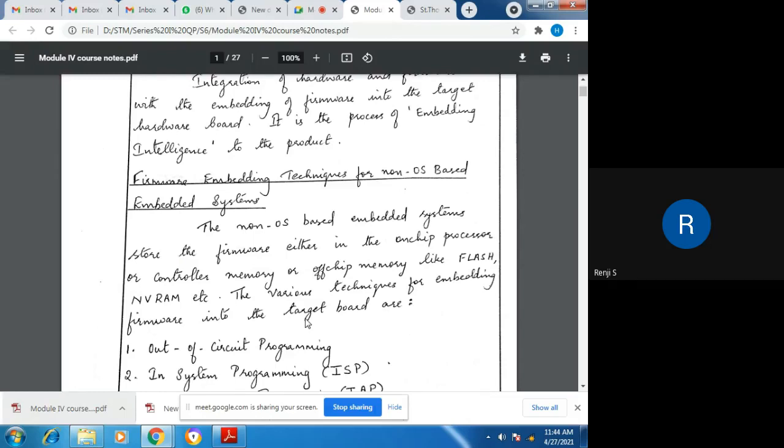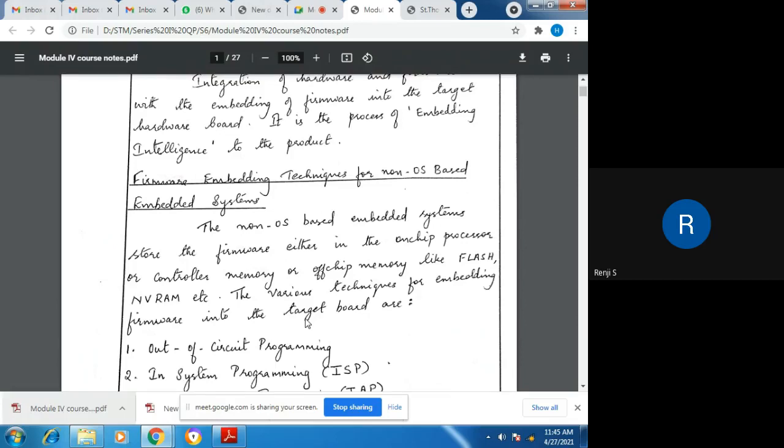So there can be non-OS based embedded systems, whereas for real-time applications, where the system responds to real-time inputs, there is a need for an operating system, because there you need to schedule tasks, multiple tasks will be running, and multiple scheduling algorithms need to be implemented. In such cases, there should be an operating system.